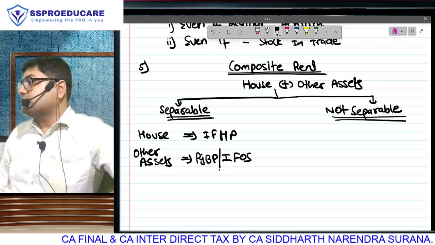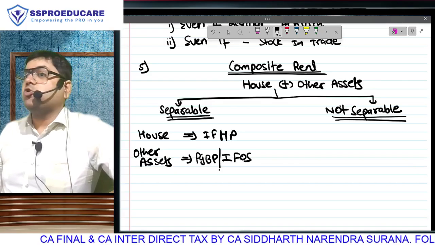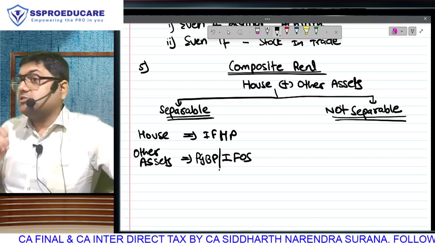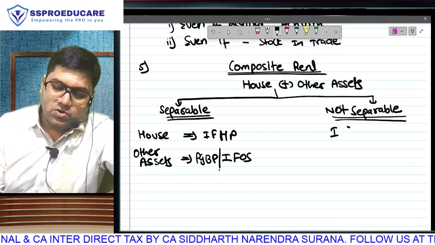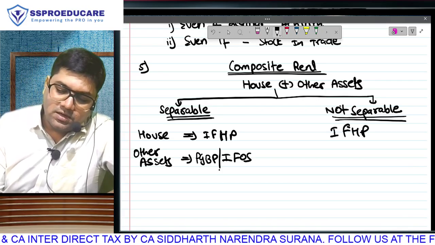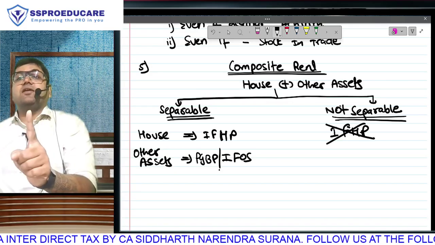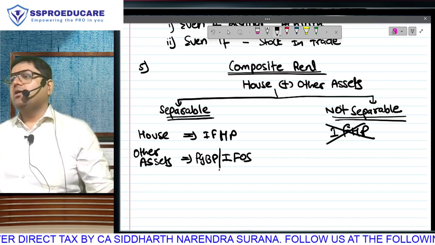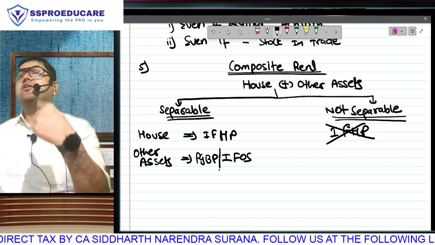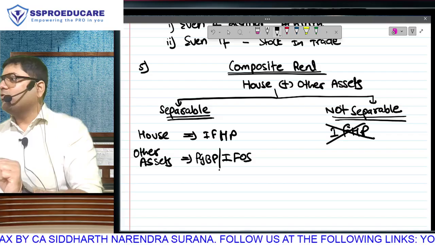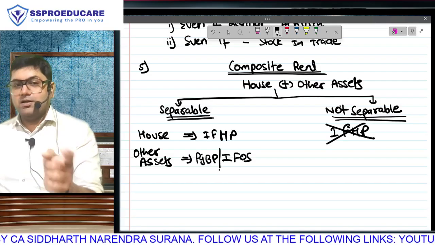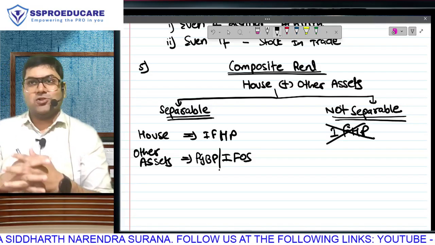And when the two amounts are not separable, means you have that one consolidated lump sum figure of 1,30,000, where segregating it into two amounts is not possible. This is the important thing that you should know. This will not come under income from house property, because this 1,30,000 includes rent of other assets, and it will contradict the very first word written in the chapter, which is rent of building only will get covered here. It will not come here. Yeah, listen to the next sentence. I think it will solve the problem.